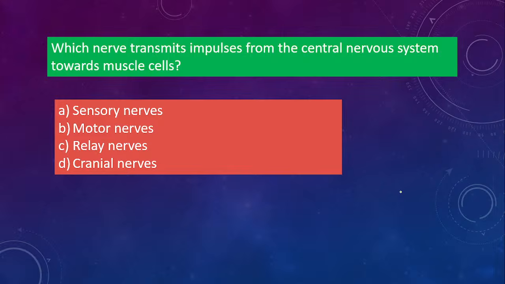Which nerve transmits impulses from the central nervous system towards muscle cells? Sensory nerve, motor nerves, relay nerves or cranial nerves? Is it A, B, C or D? So the correct answer for the nerve that transmits impulses from central nervous system to the muscle cells is motor nerves. Okay, the muscle cells से पहले motor nerves आएगा. So this will transmit it to your muscle cells. Okay, yes, B is the correct answer. Good.